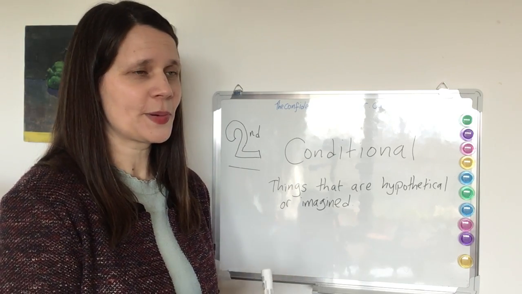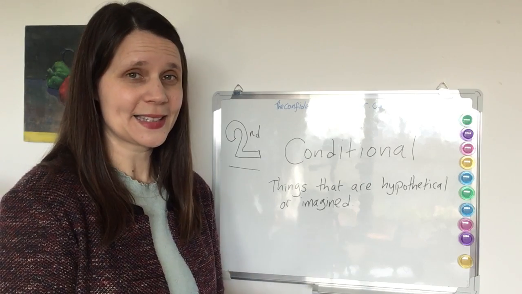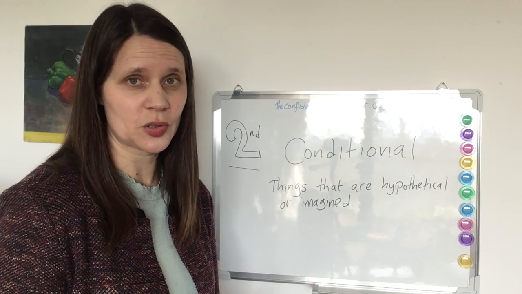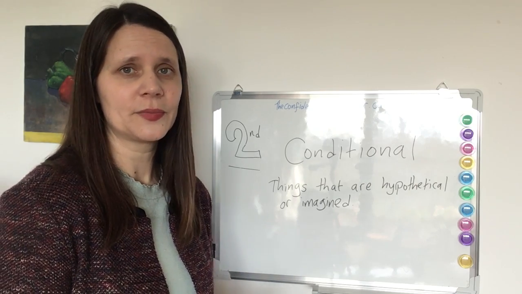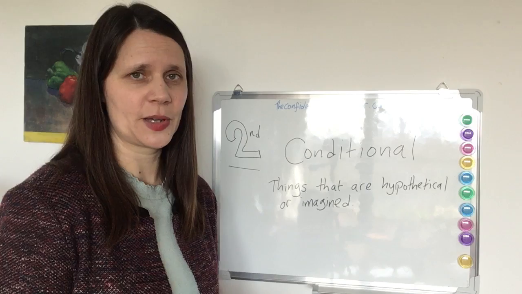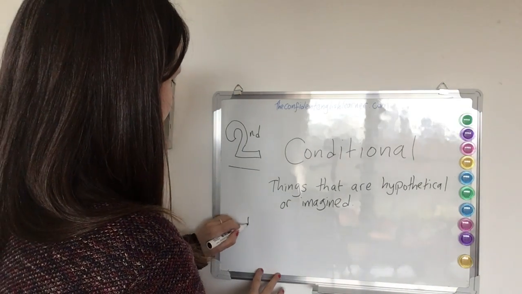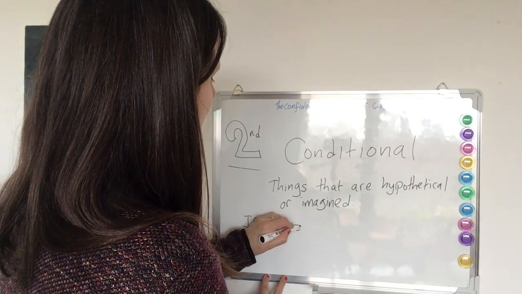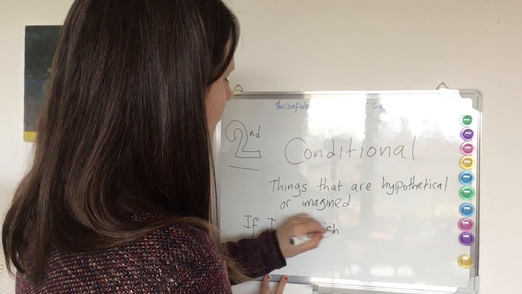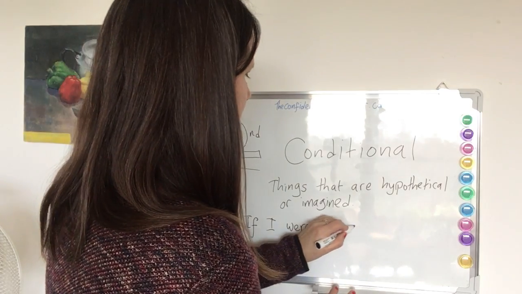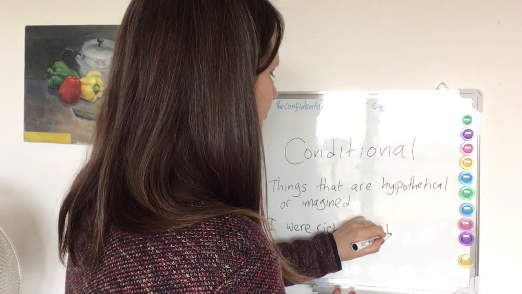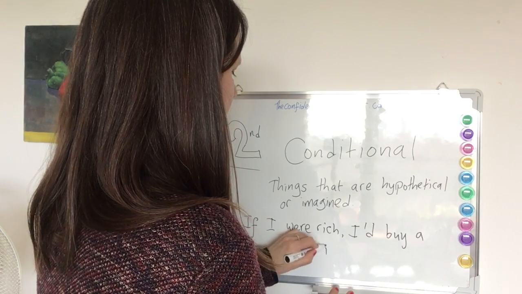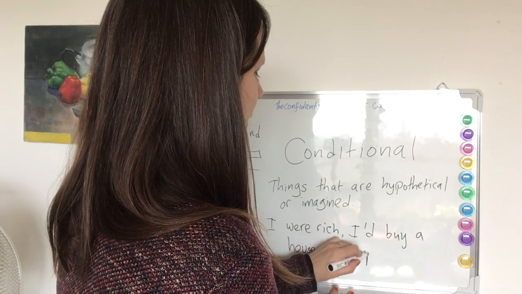Okay, so we use if plus the past simple plus, in the second clause, would, wouldn't, should, shouldn't, could, couldn't, might, might not, etc. So again, the different modal verbs that we can use. So for example, for a second conditional, I might say, if I were rich, have lots of money, I would buy a house in Hampstead.